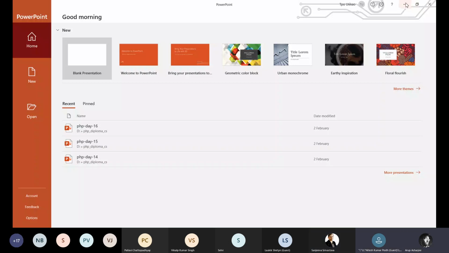Okay, Vikalp, you can start sharing your screen.